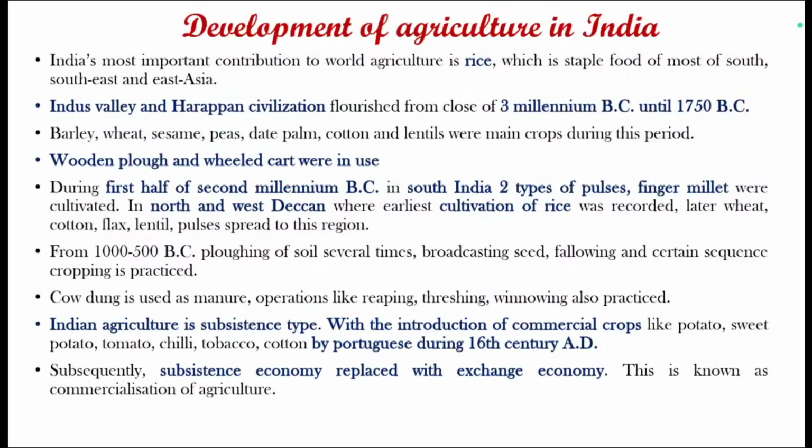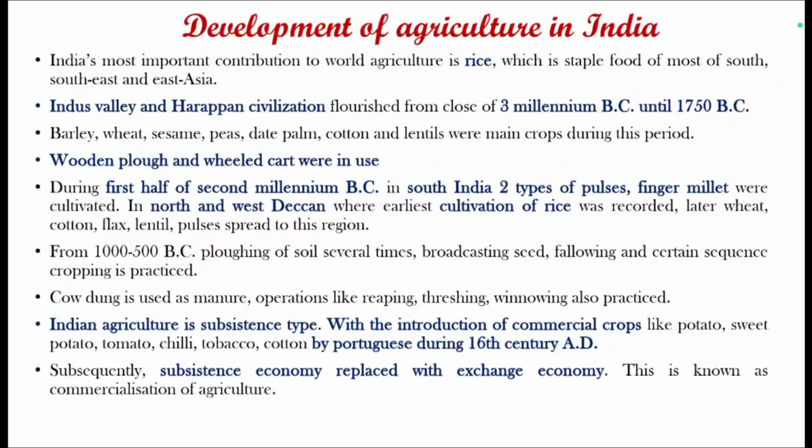During the first half of the second millennium BC in South India, two types of pulses and finger millet were under cultivation. In North and West Deccan, where the earliest cultivation of rice was recorded, later wheat, cotton, flax, lentil, and pulses spread to this region. From 1000 to 500 BC, ploughing of soil several times, broadcasting seed, fallowing, and certain sequence cropping were in practice. Cow dung was used as manure, and operations like reaping, threshing, and winnowing were also in practice.